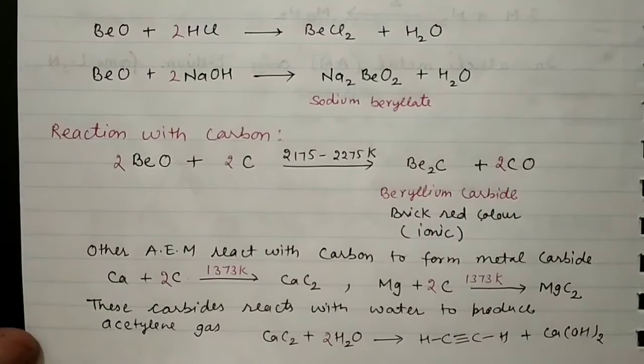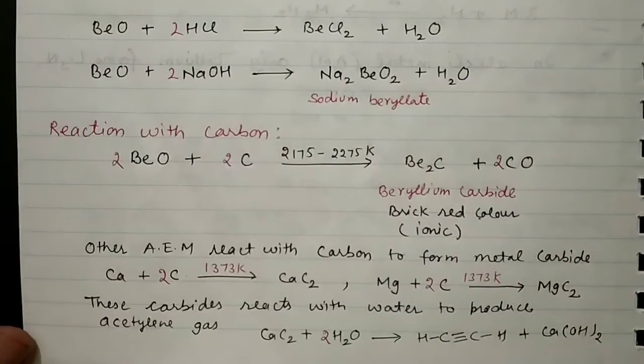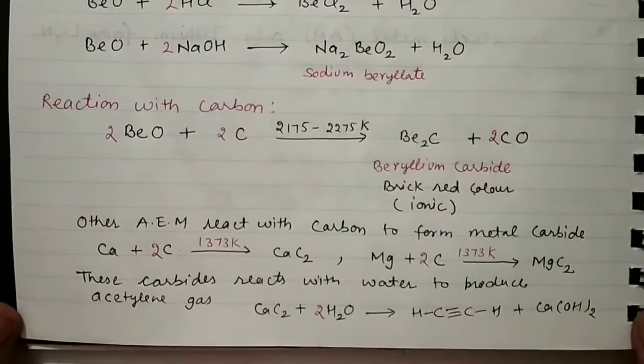These carbides react with water to produce acetylene gas. Here, calcium carbide, or one can take magnesium carbide, when reacting with water, gives acetylene gas along with the respective hydroxide. If we start with calcium, we get calcium hydroxide. If we start with magnesium, we get magnesium hydroxide.